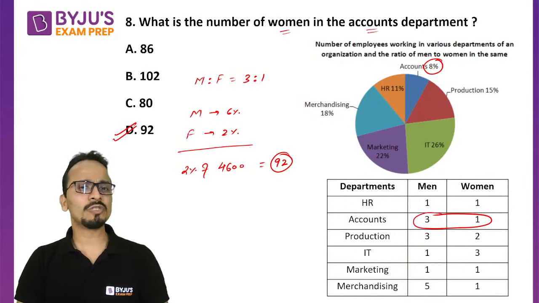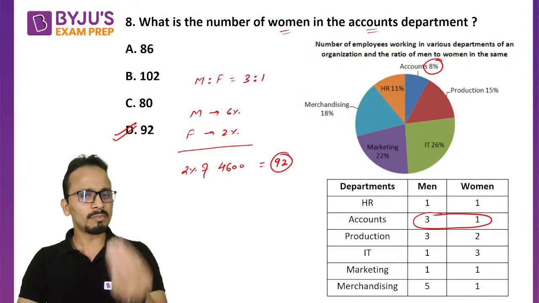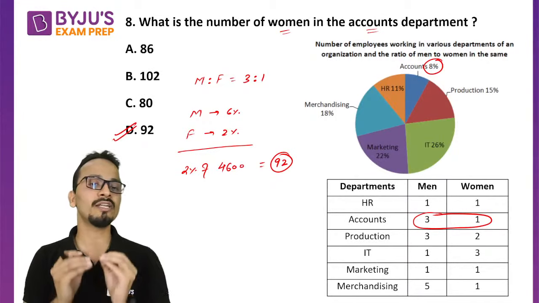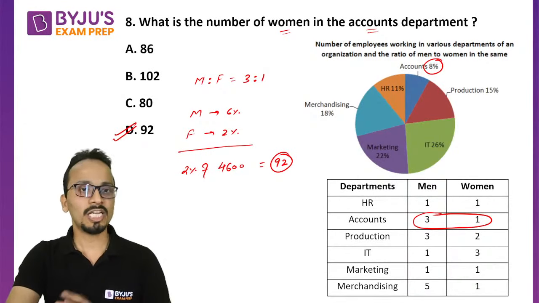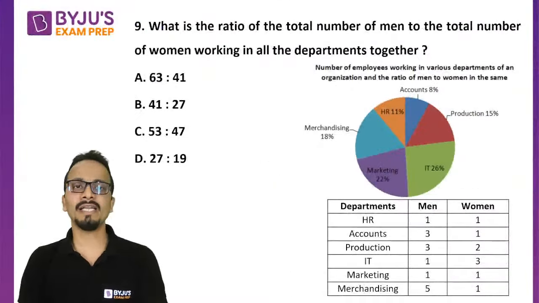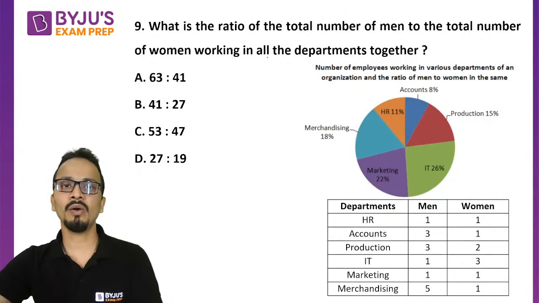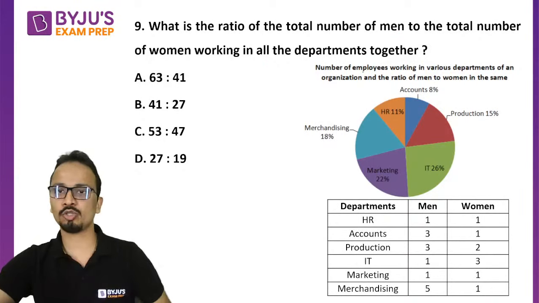Quant questions in SNAP are also like this. Some of the questions, I'll not say the majority, but a lot of the questions can be done orally. Okay, let's move ahead. Question number 9. What is the ratio of the total number of men to the total number of women working in all the departments together?